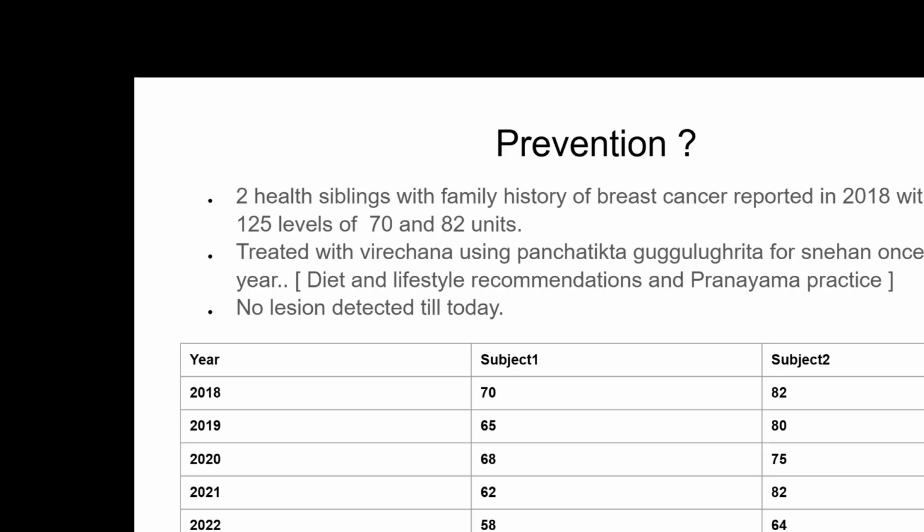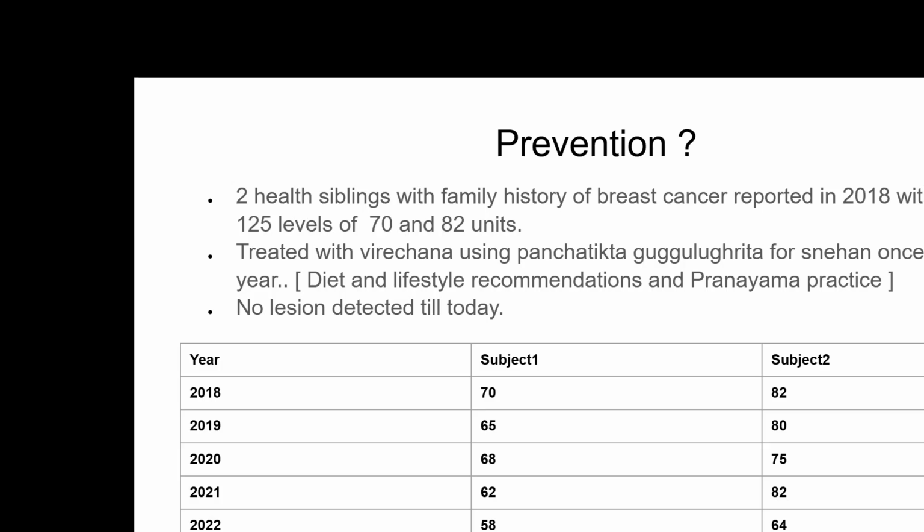Whether such patients have to be considered as pre-malignancy, whether the risk of malignancy is higher or not: theoretically, they have a high chance of developing malignancy, and there is no definite prophylactic treatment. Even in such patients, I have suggested Virechana with Panchatiktaka Ghrita once a year, and diet and lifestyle recommendations and pranayama practice also have been given, and I have not given any regular medicines.